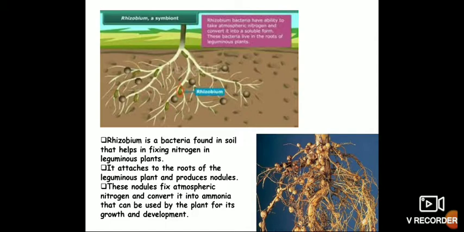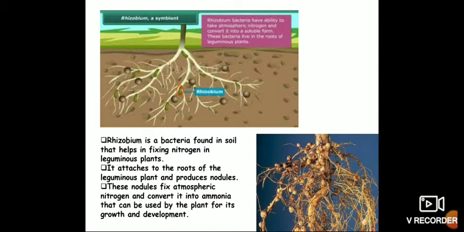What is it doing? The Rhizobium bacteria is attached to the roots of the leguminous plant and produces nodules. So these nodules, what is the use of them? Can you see the nodules, children? Those nodules alone help to fix atmospheric nitrogen and convert it into ammonia that can be used by the plant for its growth and development. It converts the atmospheric nitrogen into a useful form for the plant.